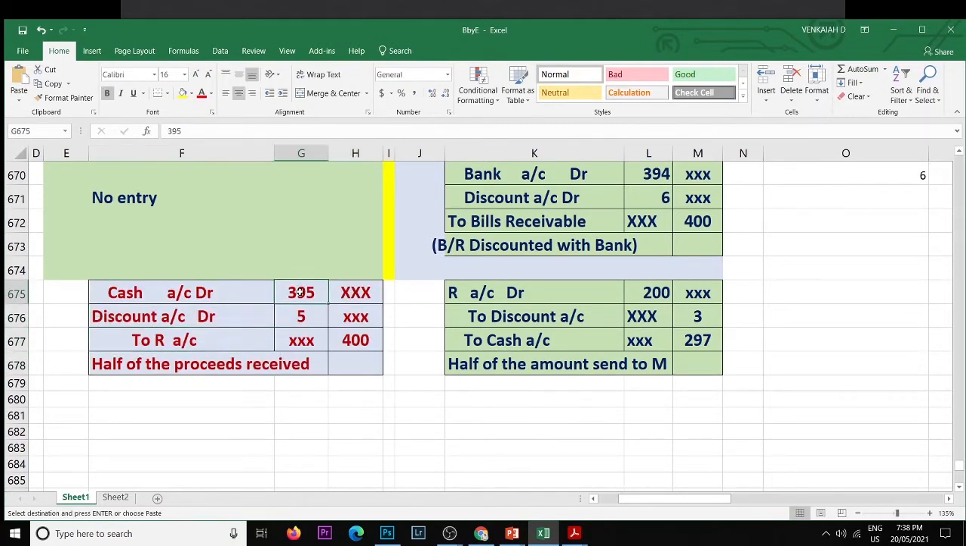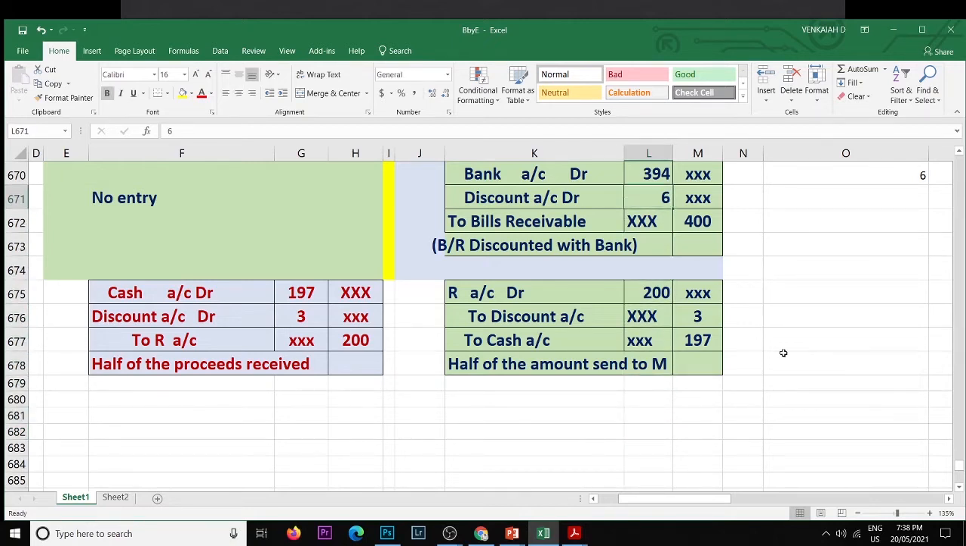Cash amount received is 297. Discount is 3 rupees. It is 197, 200. Bill amount is 400. Remitted half of the amount. Okay, right? We completed the second part.